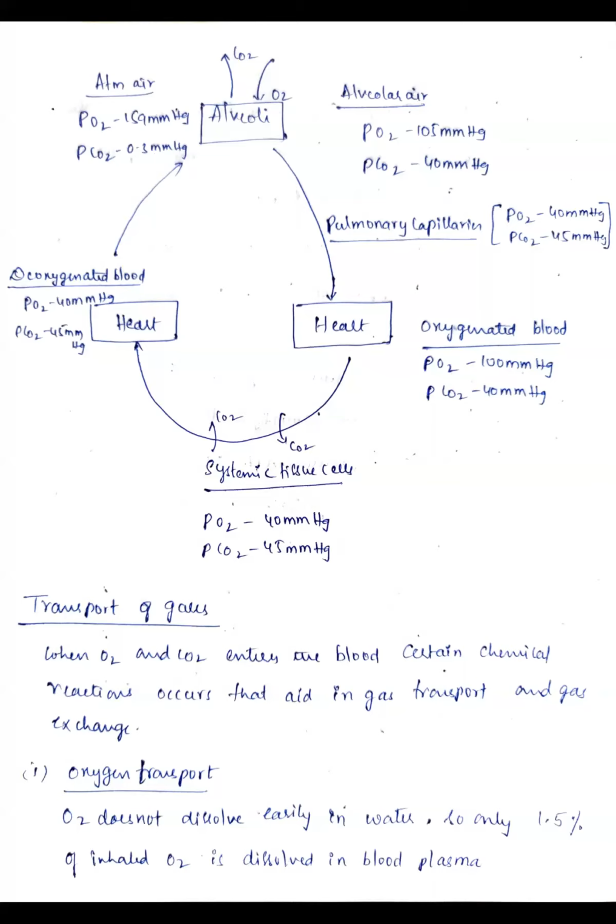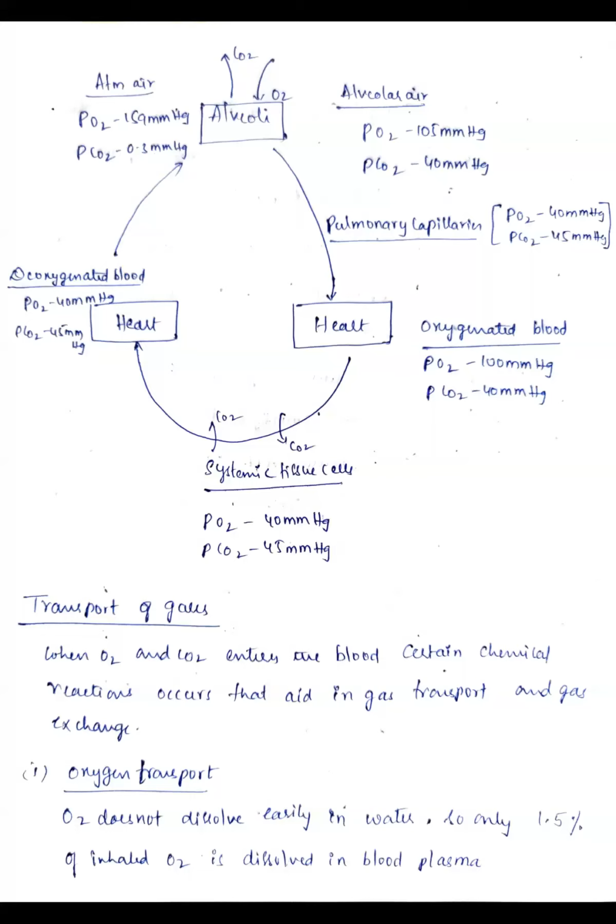In the same way, the carbon dioxide is very low in the atmospheric air compared to the alveolar air. So there will be a diffusion of carbon dioxide from the alveoli into the atmospheric air. That you will call pulmonary ventilation, the first step. Next is the external respiration, that is from the alveoli into the pulmonary capillaries.